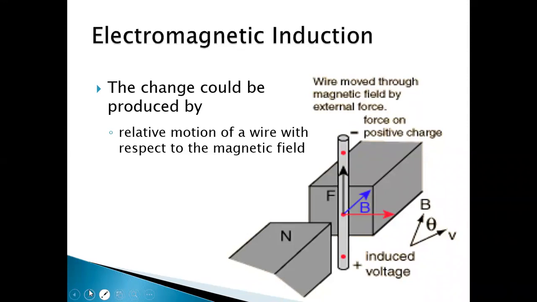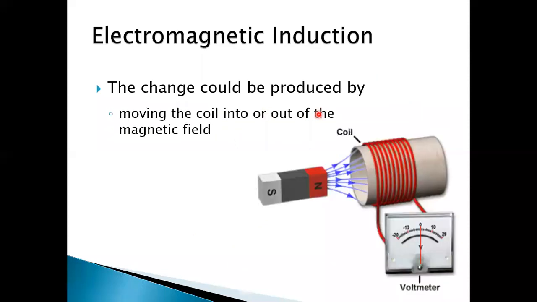Now try to understand. The relative motion of the wire with respect to the magnetic field. Now try to understand in terms of the activities. The change could be produced by either moving the coil or moving the magnet or both.